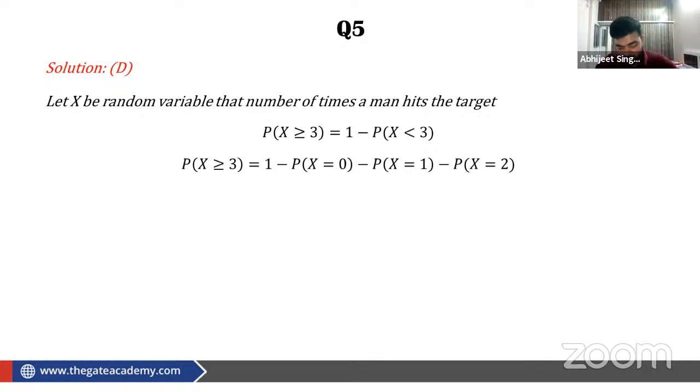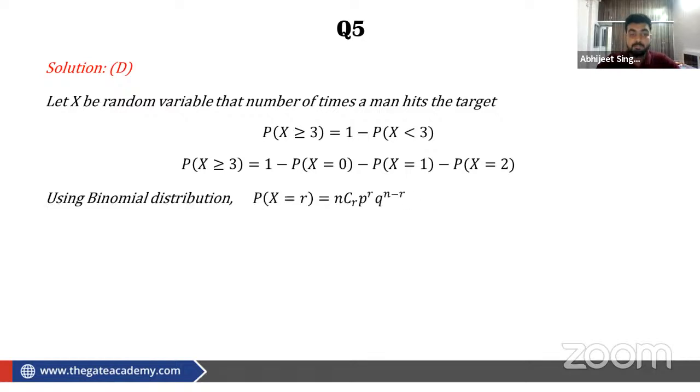Using the binomial distribution, probability of X equal to R is nothing but NCR, P to the power R into Q to the power N minus R, where P is equal to 0.75 and Q is equal to 0.25, the probabilities of success and failure.